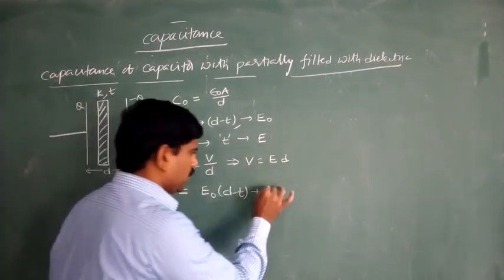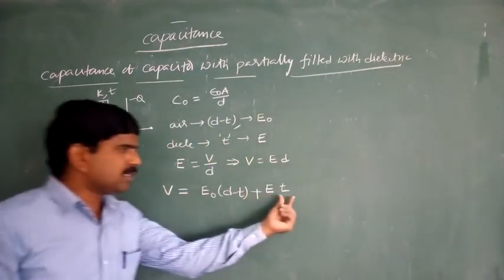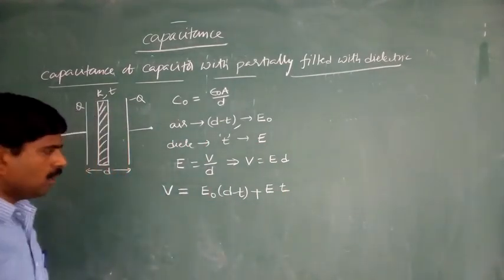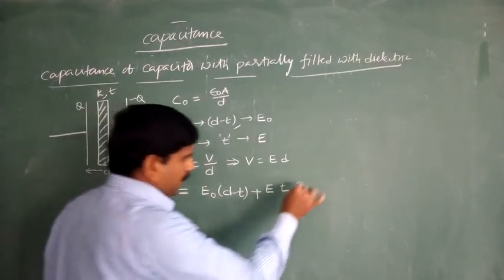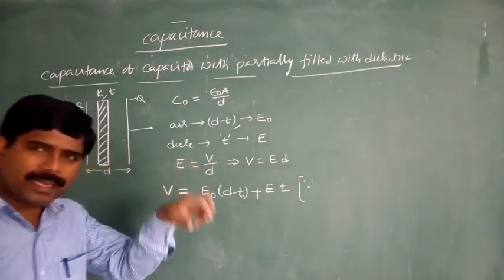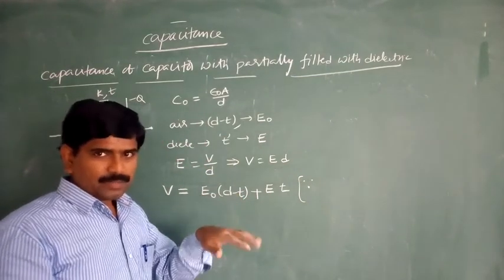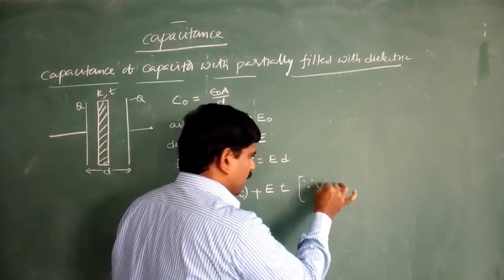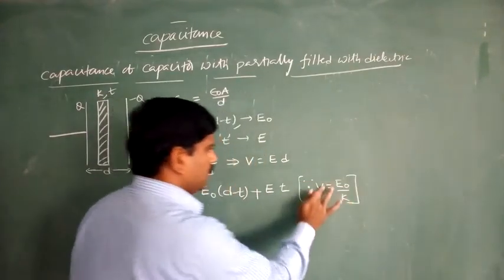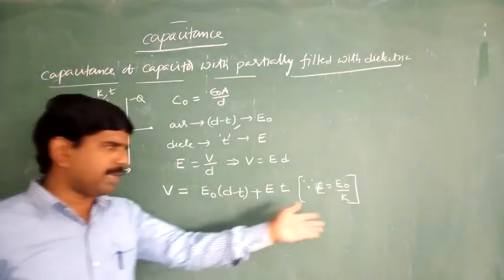Right now with the dielectric, for this part the electric field intensity is E. Therefore, E into the thickness of the dielectric, which is T. One more point: in the first chapter we learned that when a dielectric is introduced in the electric field, its electric field intensity is decreased by K times, and at the same time the potential is also decreased by K times.